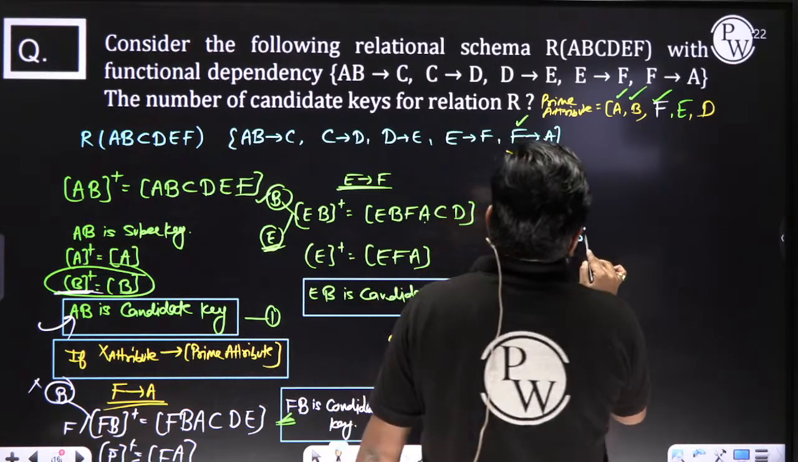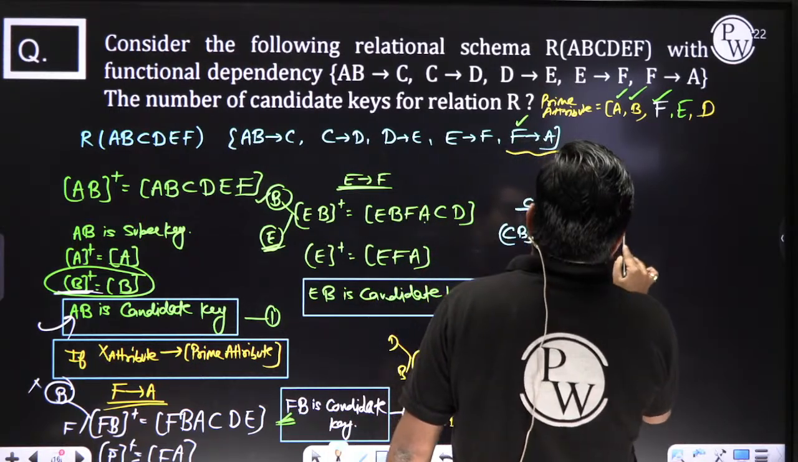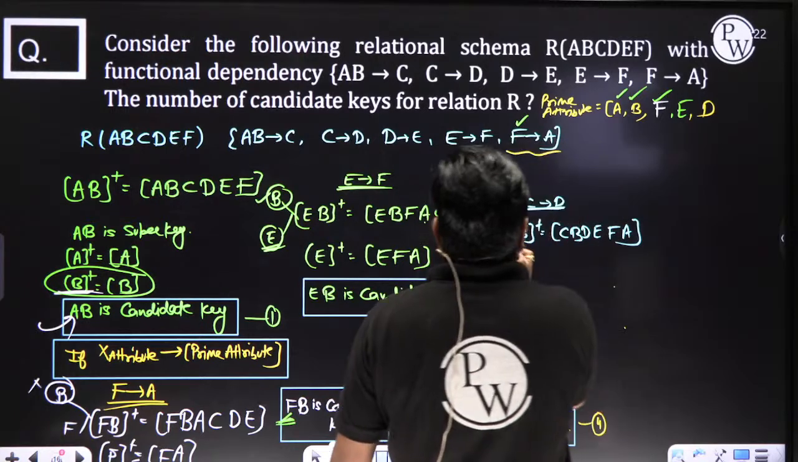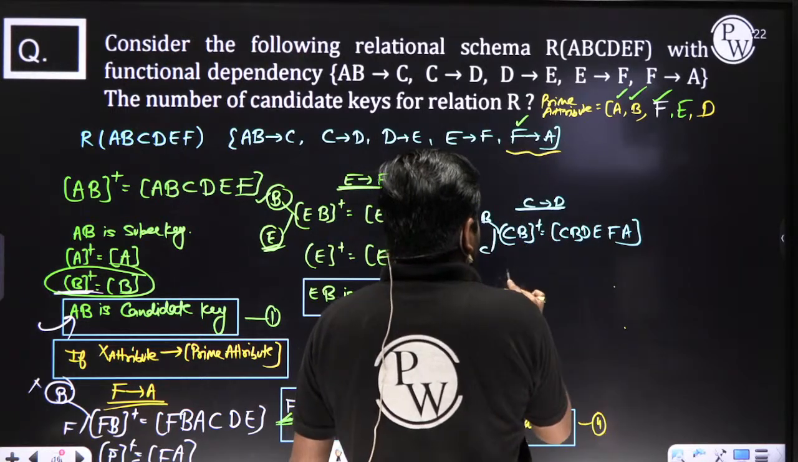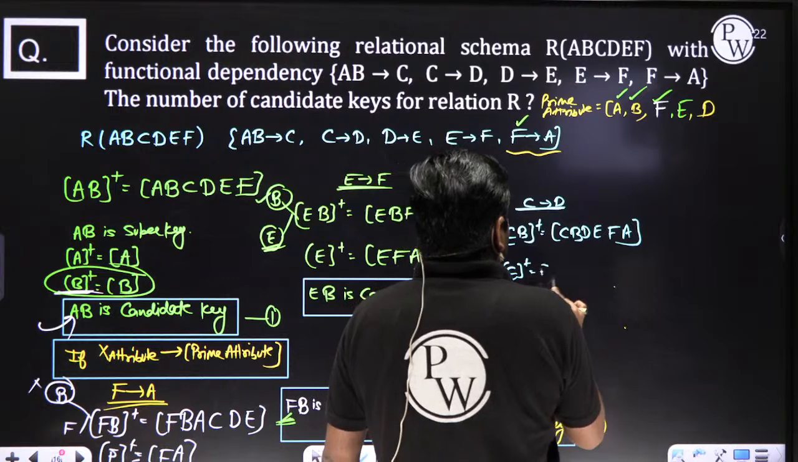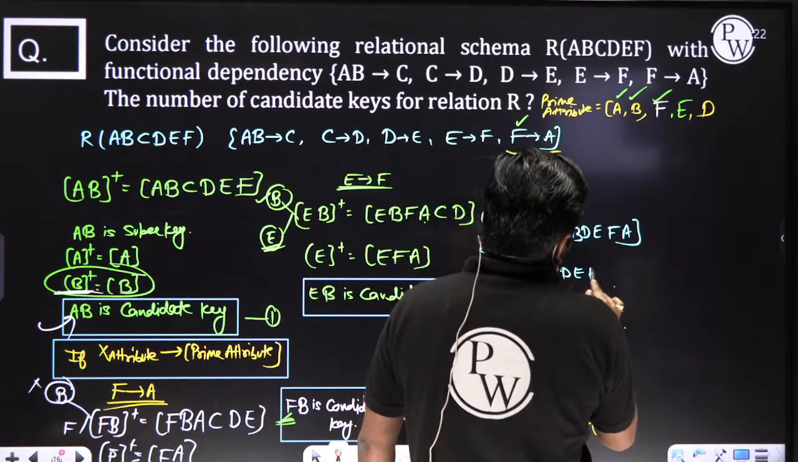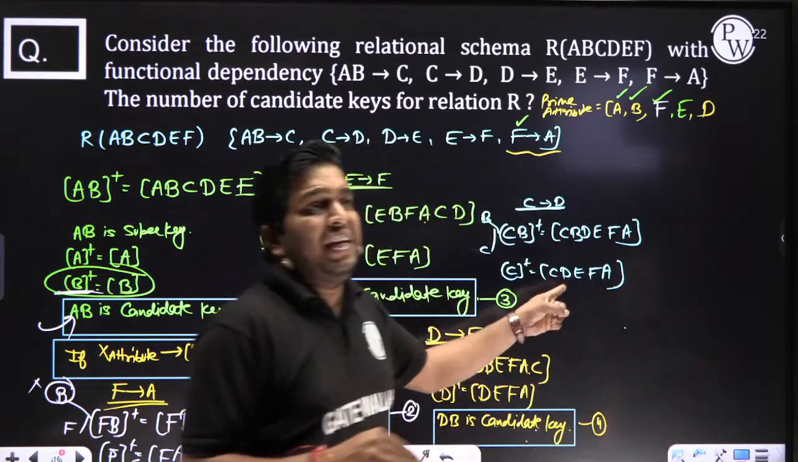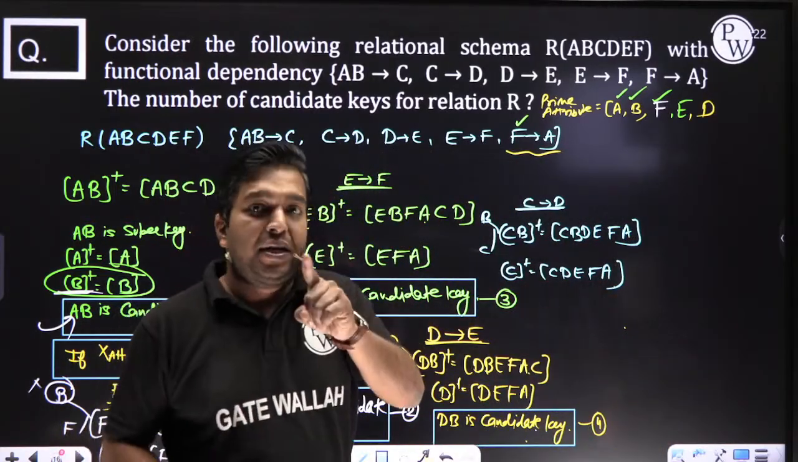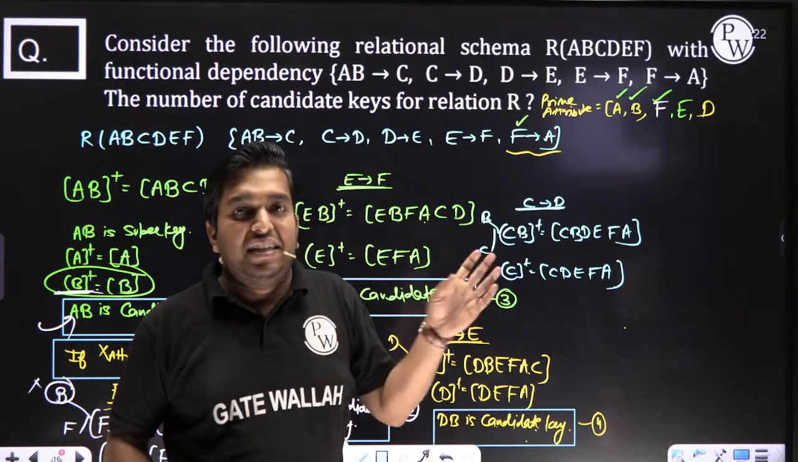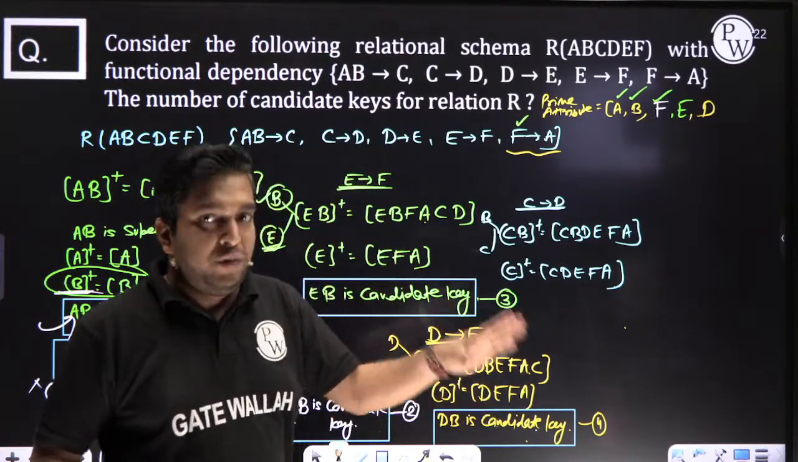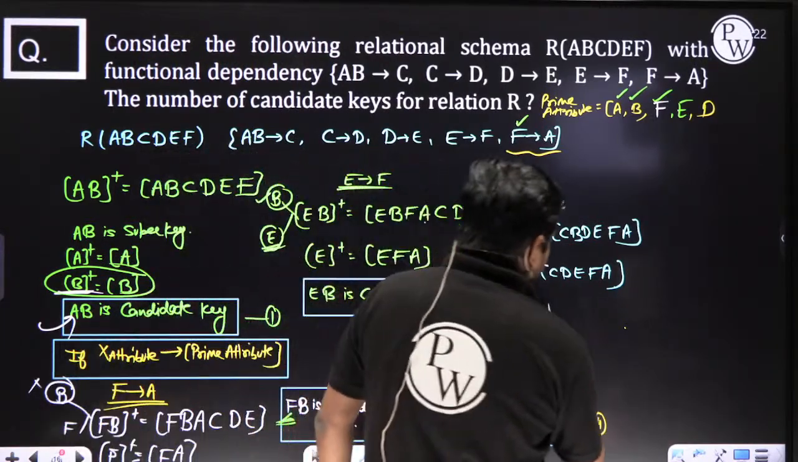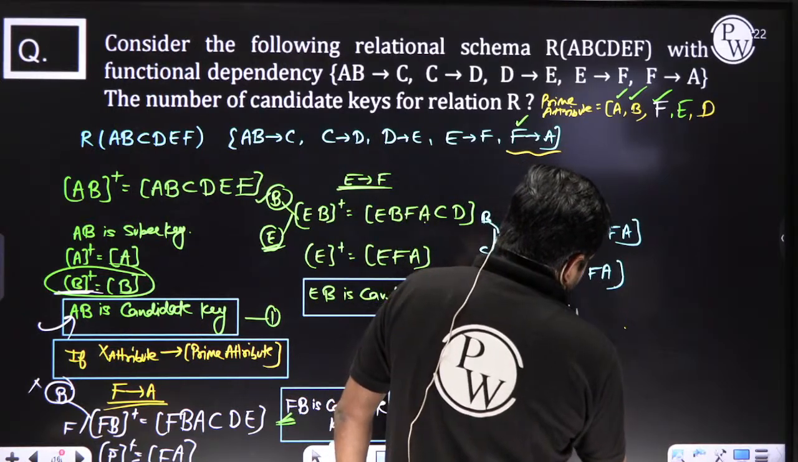D, D, F are getting all, but we can't set. Take the what happened? F. Bachcho, if we get B here, then C become candidate key, and you will get this type of question also in my today's slide. Don't worry. Now, C